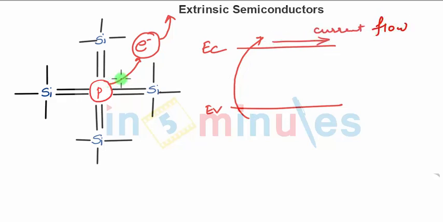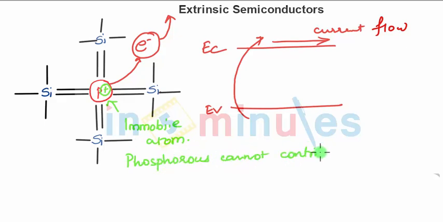When this electron moves away from the phosphorus structure, a net positive charge is generated in the phosphorus atom, and this atom is now an immobile atom in the crystal structure and cannot contribute to the current. So phosphorus, after donating the electron, cannot contribute to the current.